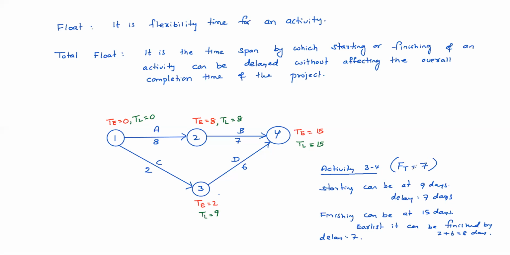So how to calculate this total float easily? It can be calculated very easily like this. Suppose any activity has these things, TE and TL for both events.